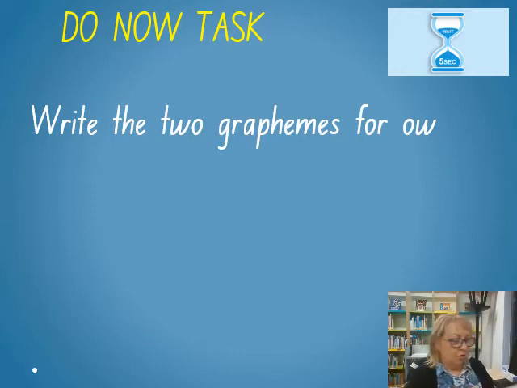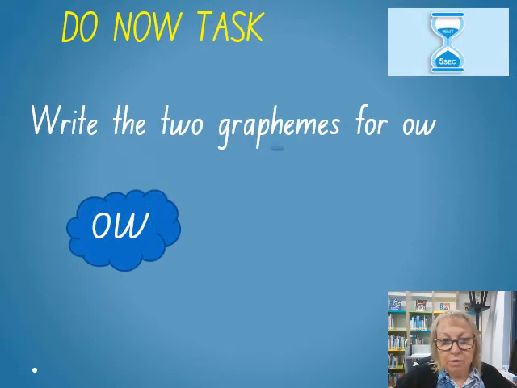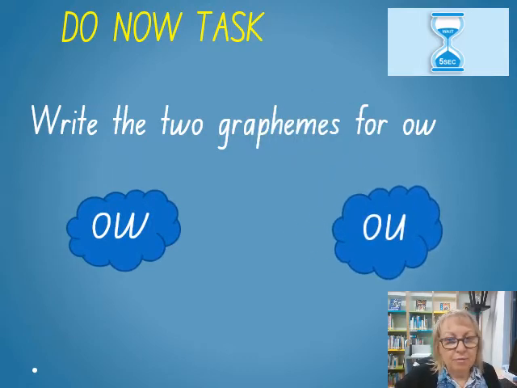How did you go? I'm sure you did really well. So it's OW for owl and OU for owl. Great. Can you put your whiteboard down, rub your board, and let's do some blending.